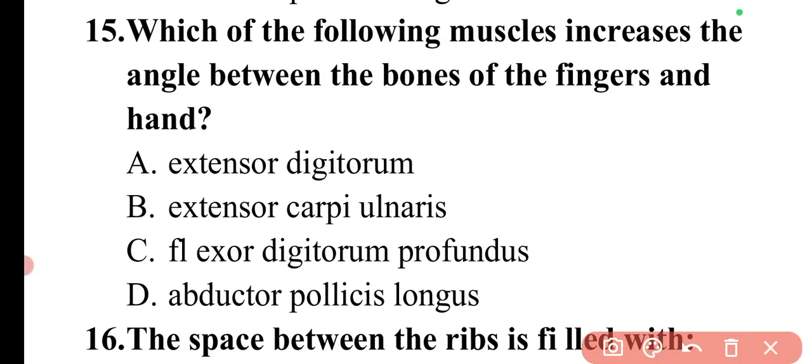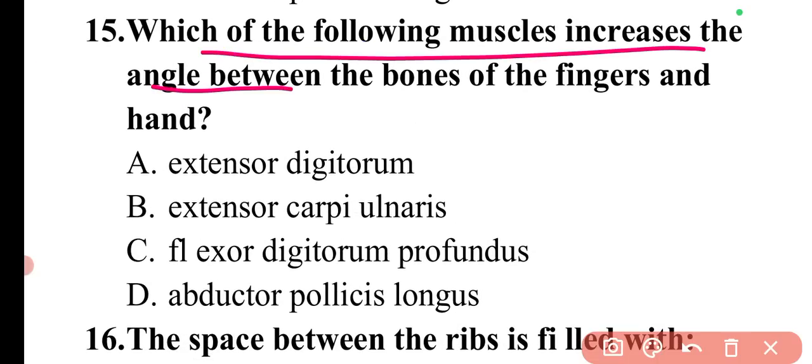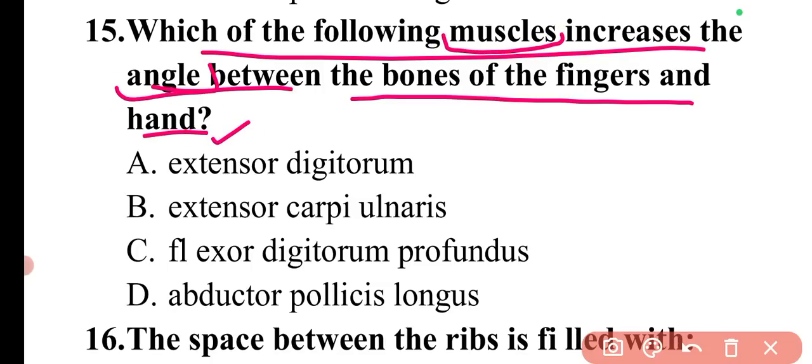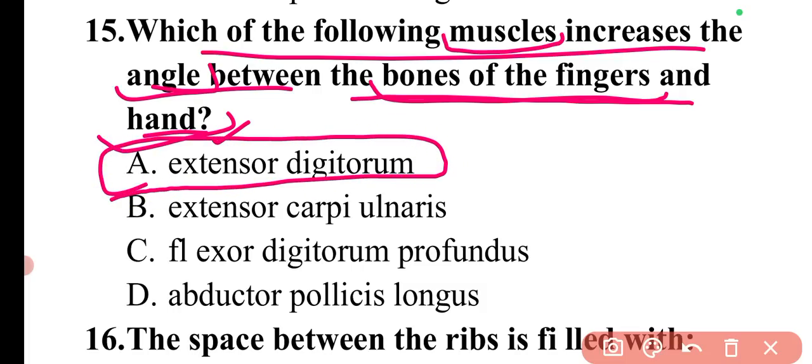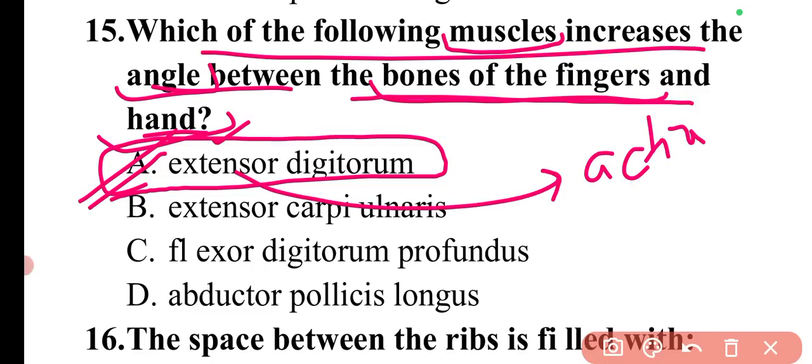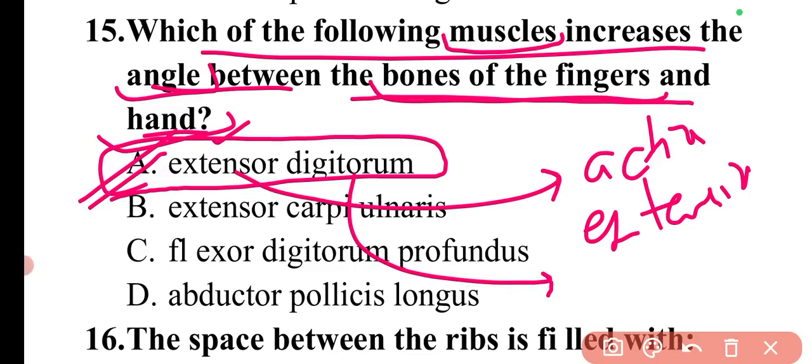Next question is, which of the following muscles increases the angle between the bones of the fingers and hand? So the muscle which increases the angle between the bones of the fingers and hand is extensor digitorum. So here option A will be the correct answer. Basically, the extensor refers to the action of extension, means increasing the angle between the hand and fingers, while the digitorum simply refers to the digits, like fingers.